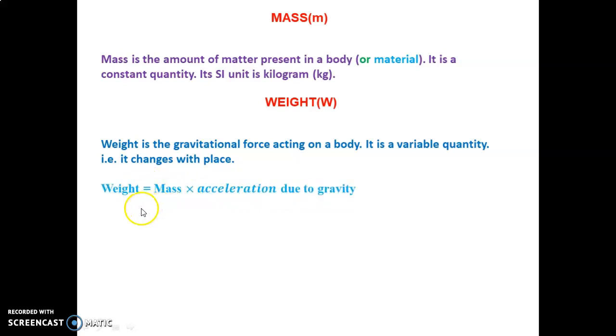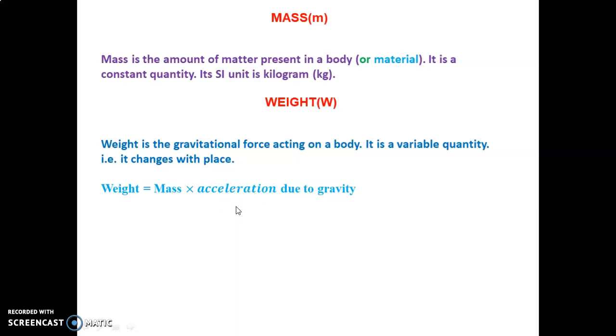How will you calculate weight? Does weight have any relation with mass? Yes. Weight equals mass into acceleration due to gravity. Gravity means the force due to Earth. If you know the mass of an object, we can calculate weight. If a person has a mass of 50 kg, then acceleration due to gravity is a constant quantity.